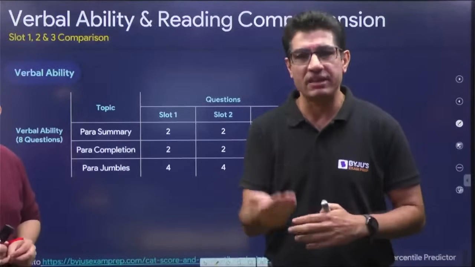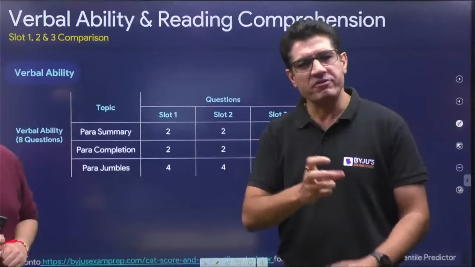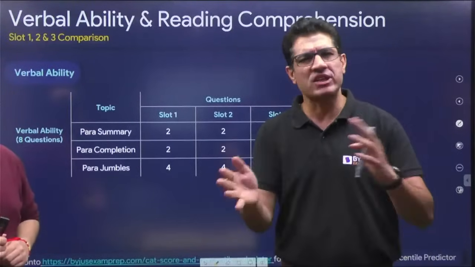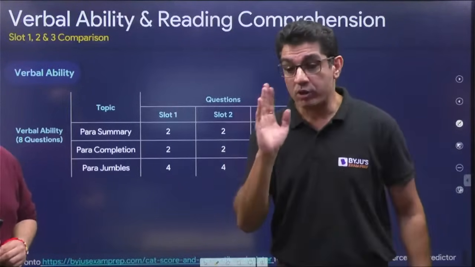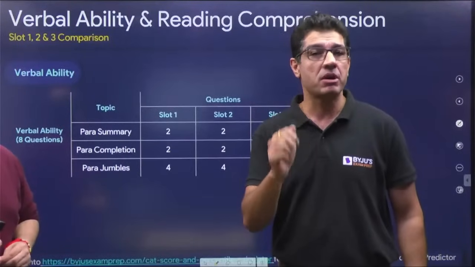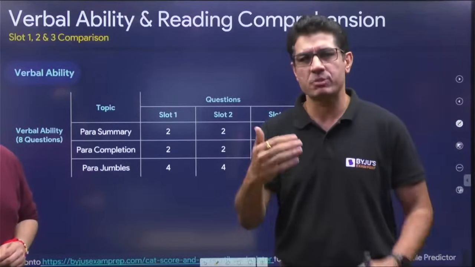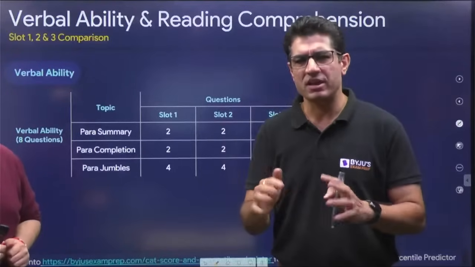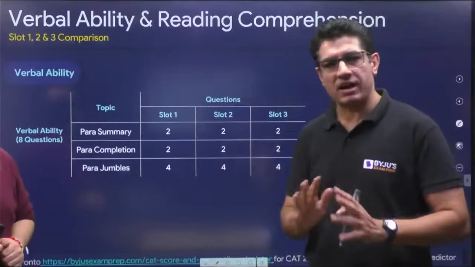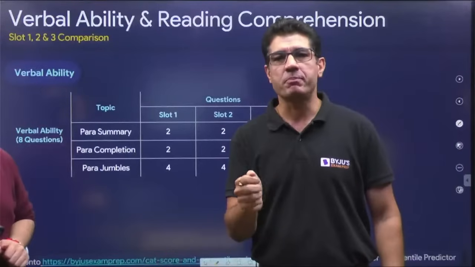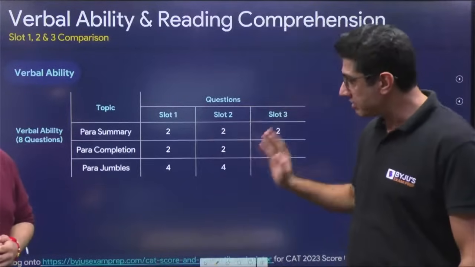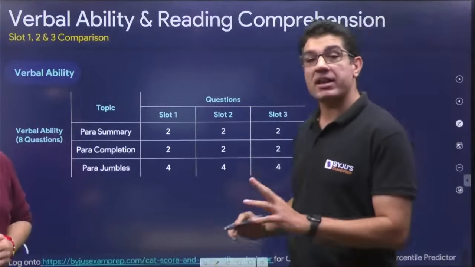Quite a few questions were essentially reasoning based or inferential, and some of them were specific details, which is essentially the trend that we have seen anyway. Although last year, I'd say that the number of inferential questions or reasoning based questions was higher as compared to this year, but overall, I think RC, purely in terms of composition, not much of a change, but in verbal ability, we saw paragraph odd one out.